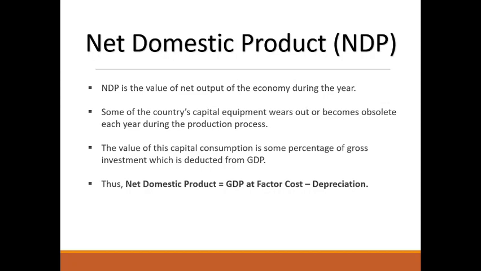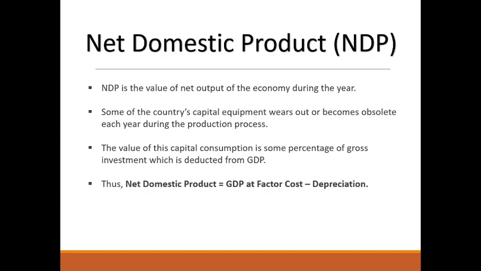Next one is net domestic product. What is net domestic product? Net domestic product is the value of net output of the economy during the year. Some of the country's capital equipment wears out or becomes obsolete during the production process.